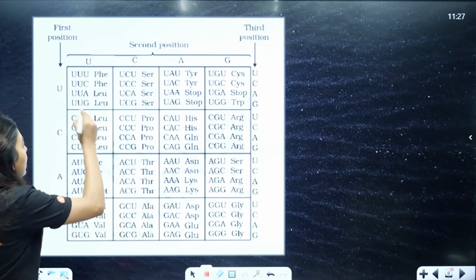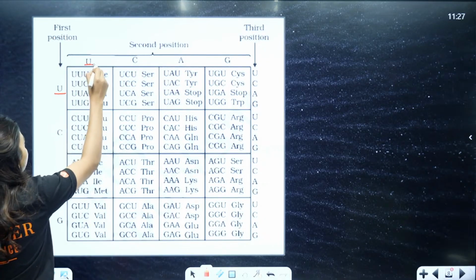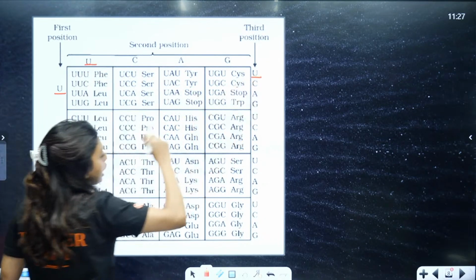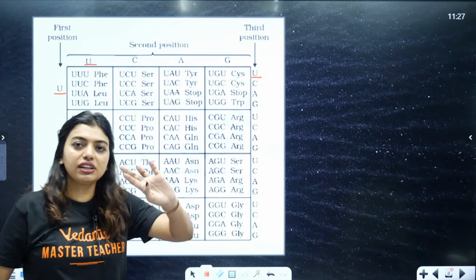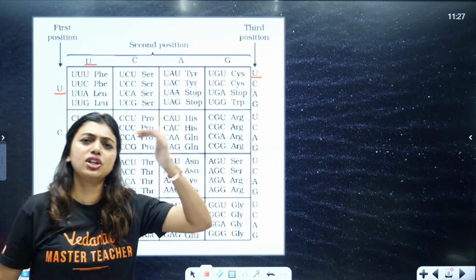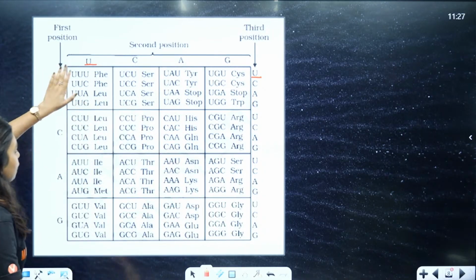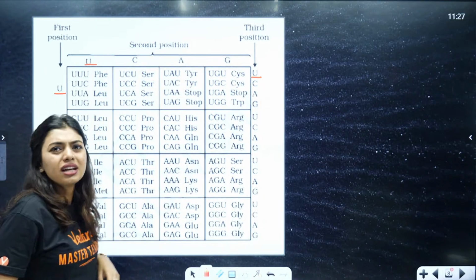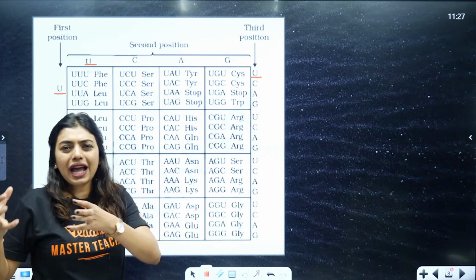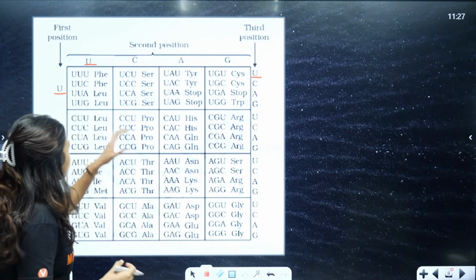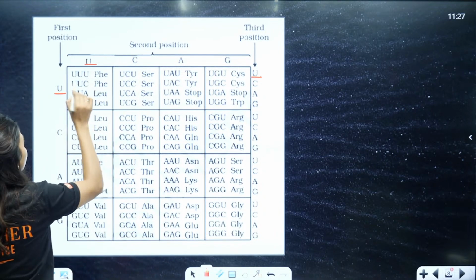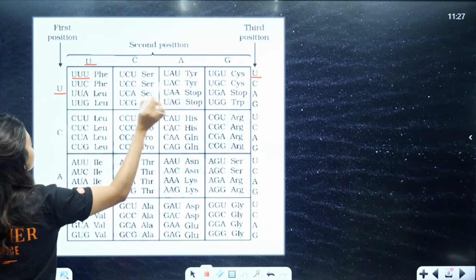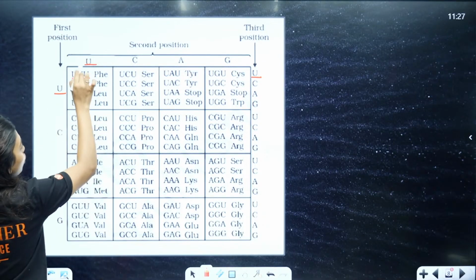How? Look here, you have U. Normally in your Punnett square you study with two boxes, right? First position and second position. Here you can see first, second, third position. That's how we will be able to get a triplet. Simple, no? How will you get a trio? By having three friends in your gang, right? So here you can see U, understood? UUC, UUA, UUG.